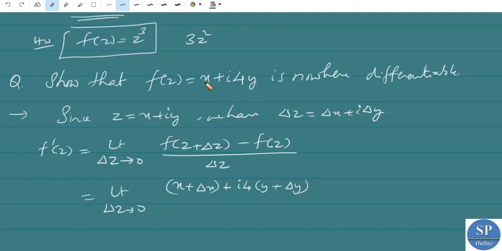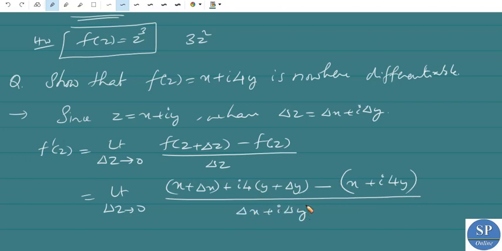Subtracting f of z, which is x plus i into 4y, and dividing by delta z, which is delta x plus i into delta y.